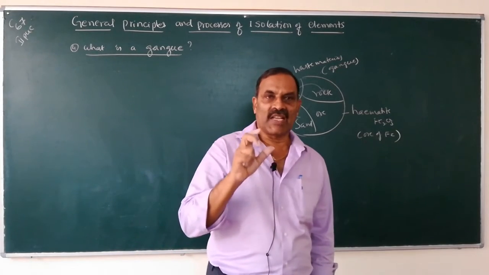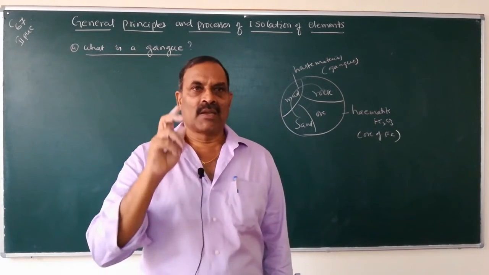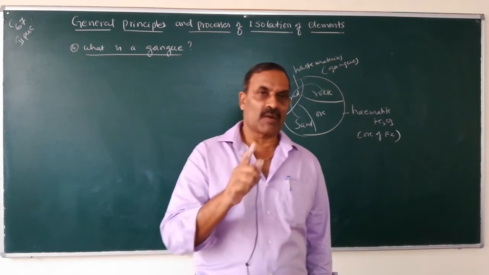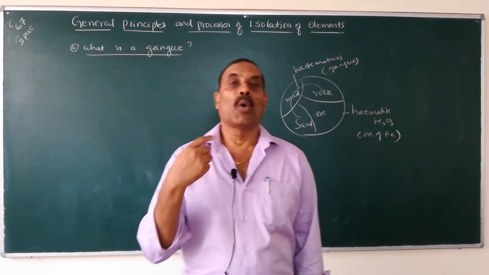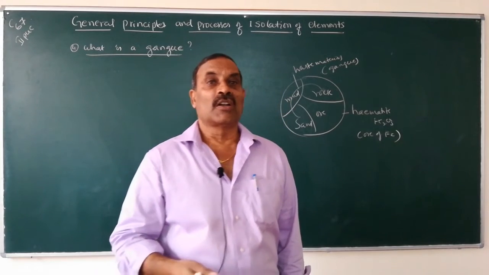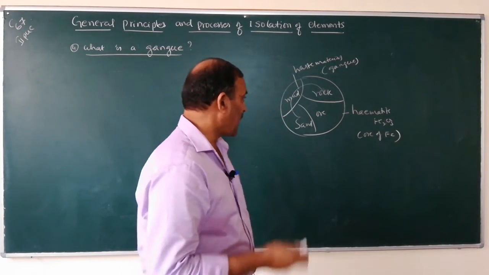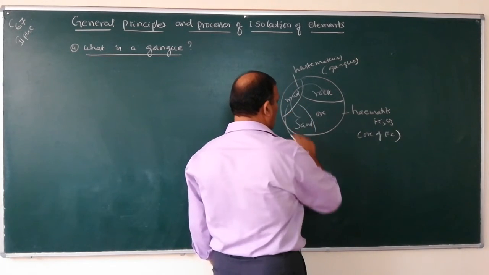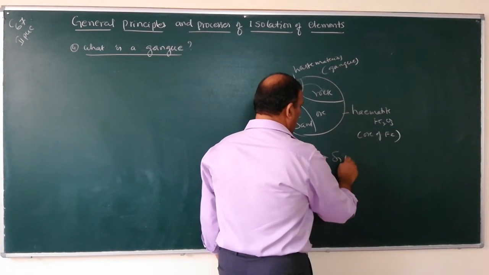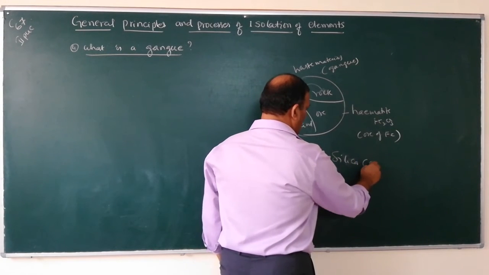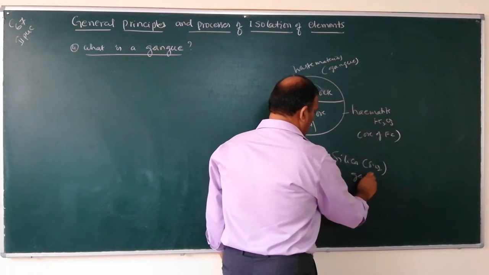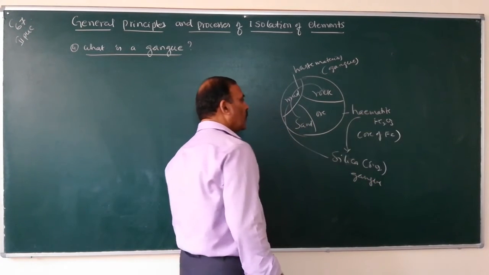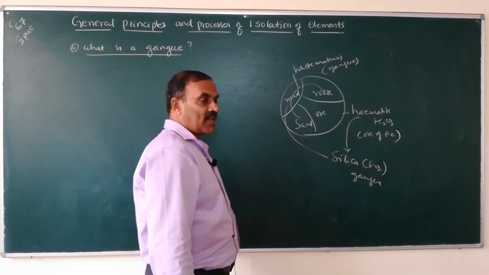The waste materials like mud, sand, rock, etc., which are present along with the ore are called gangue. So, in hematite ore, silica is the gangue which is present along with the ore. So, what is a gangue?